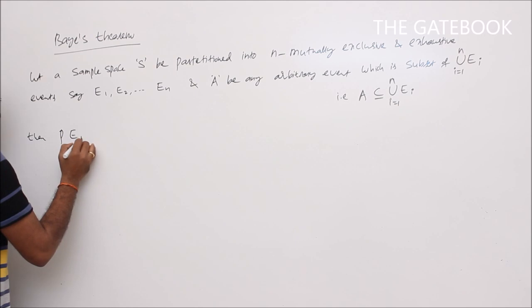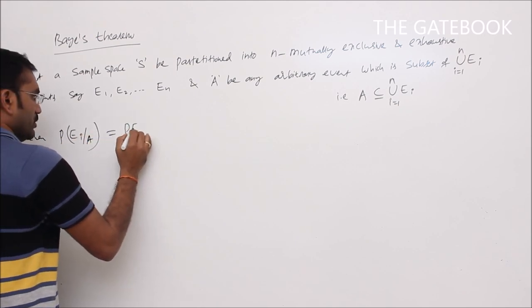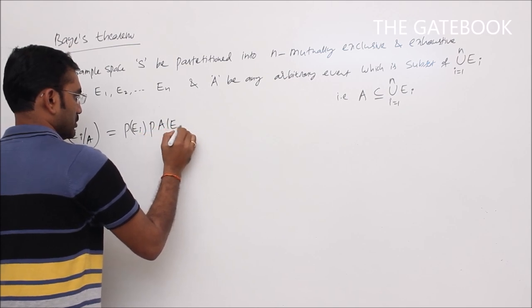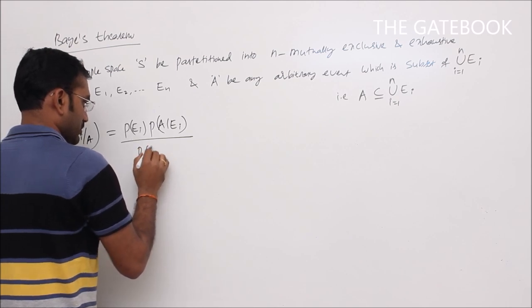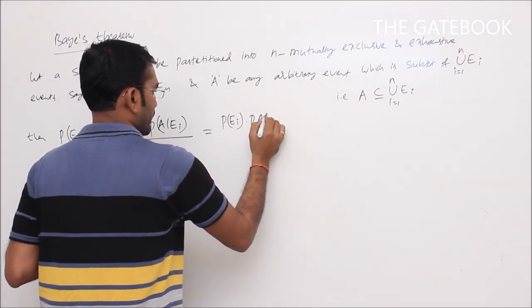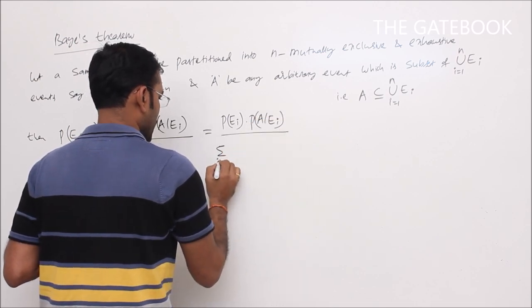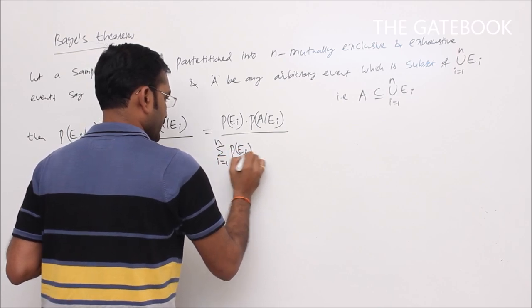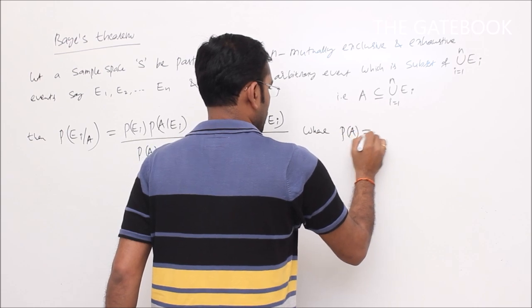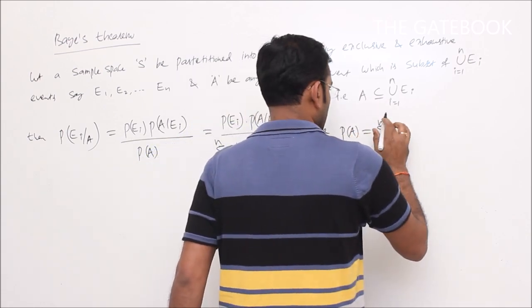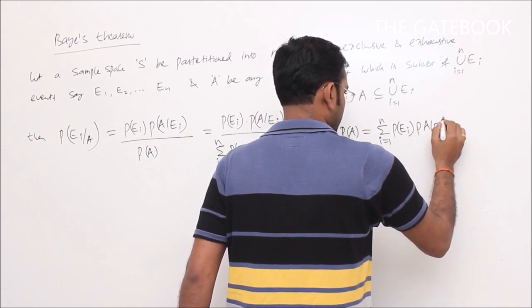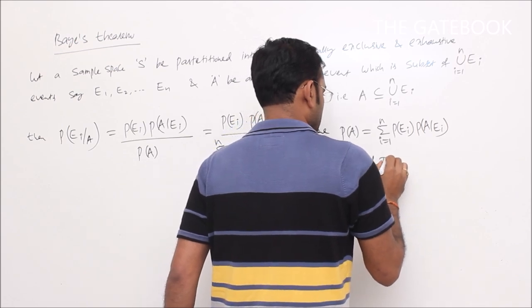Then I can write P of Ei given A is equal to P of Ei into P of A given Ei by P of A, where that P of A is called total probability and is given by summation i is equal to 1 to n P of Ei into P of A given Ei, is called total probability.